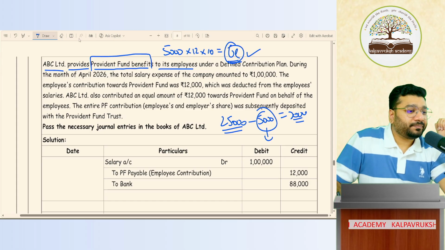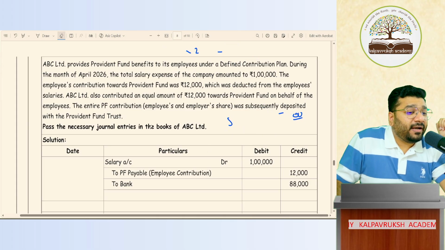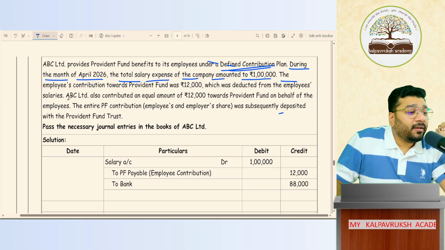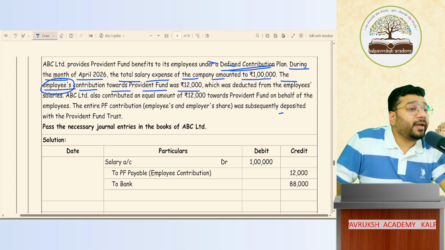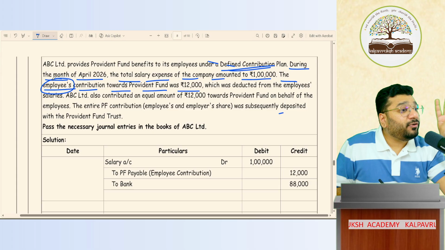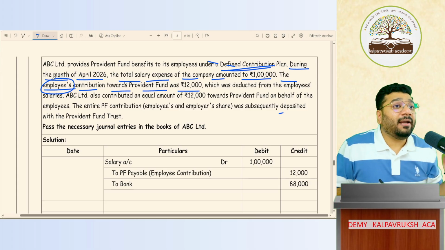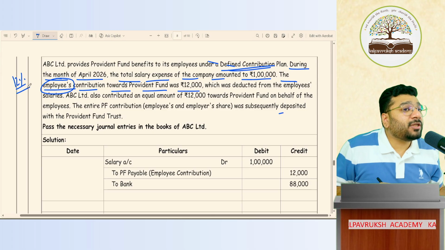Purinjada? Now, ABC Limited provides provident fund benefit to its employee under defined contribution plan. What is the plan name? Defined contribution. During the month of April 26, the total salary expenses of the company amounted to 1 lakh. The employee's contribution towards PF was 12,000. Whose contribution? Employee's contribution, which means in PF, two people have to contribute. One part employee has to contribute, another part employer has to contribute. You know what is the percentage? 12% of the basic salary.